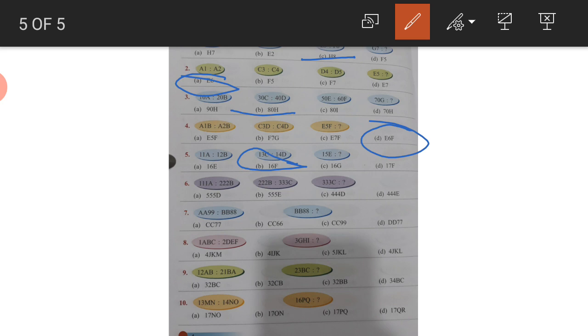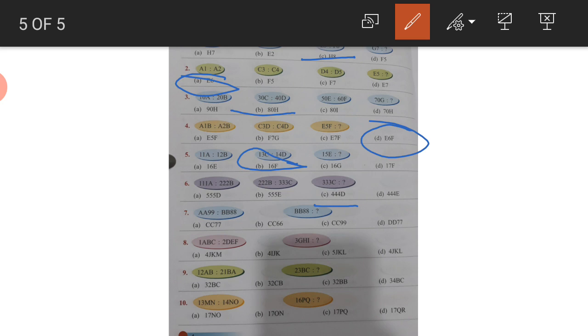Now question number 6. 111A means 111A. 3 times 2B means 222B. Now next one, 222B. So they are again continuing the last number. It becomes the first number of the second part. Now 333C. Now the second part of the second number, it will become the first part of the third number. You can see the second will come in the first position. And the next one will be 444, 3 times 4 and D. So correct option is C. Okay, I hope you all understand this.